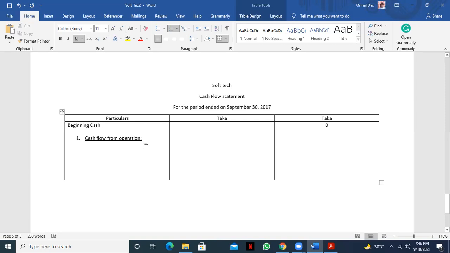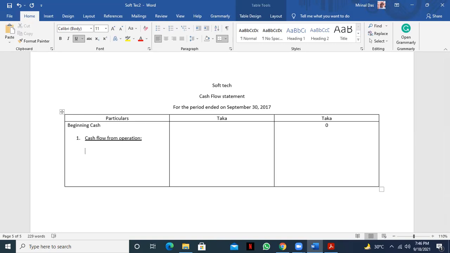And under the cash flow from operation, first of all, we have cash received from customer.